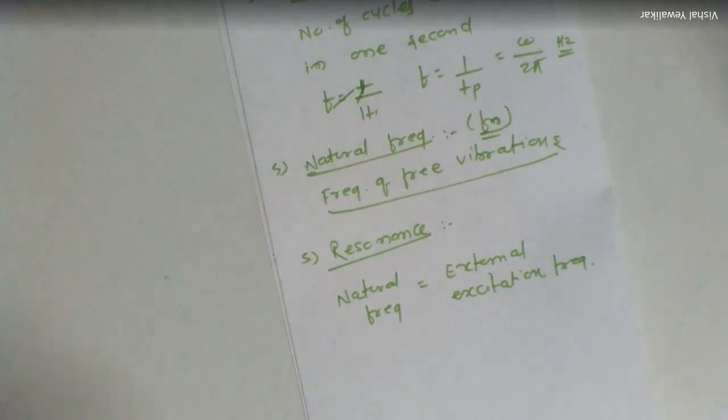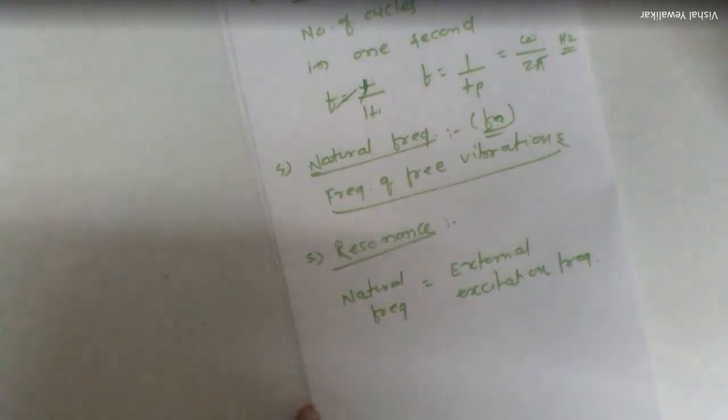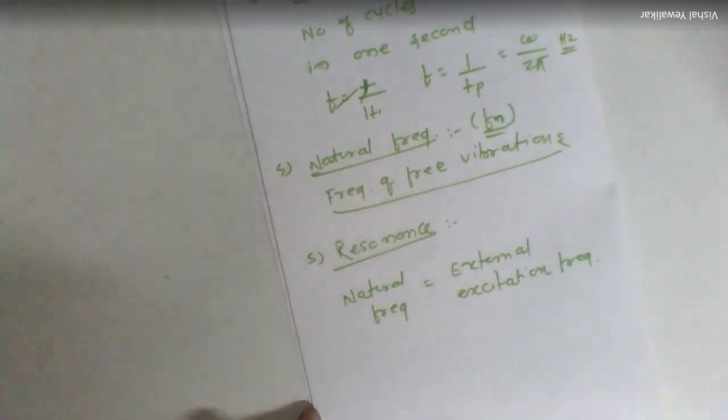Now what will happen at resonance, when the natural frequency and external excitation frequency match? There is a maximum amplitude in the system. And if the system is vibrating with maximum amplitude, there is a chance of failure of the system. Hence we are always interested to avoid this resonance condition. At resonance, amplitude of vibration is too high, which leads to mechanical failure.